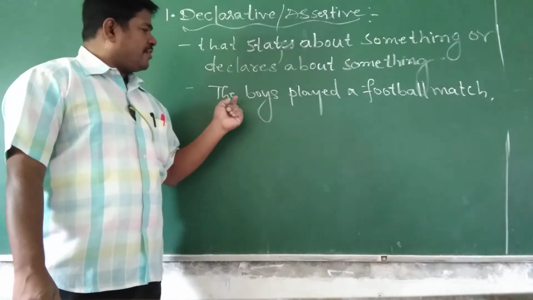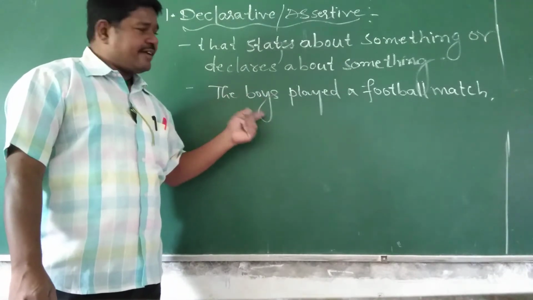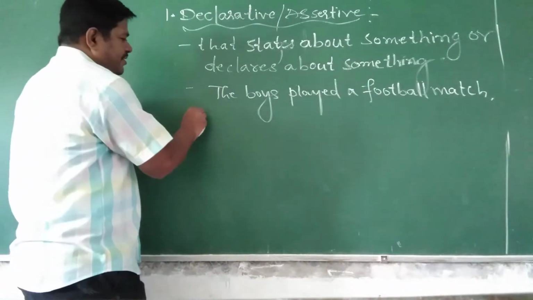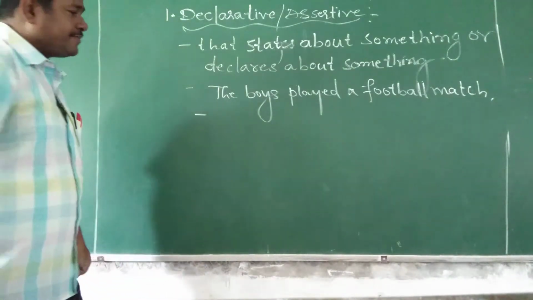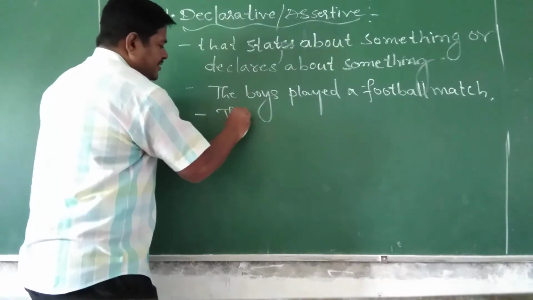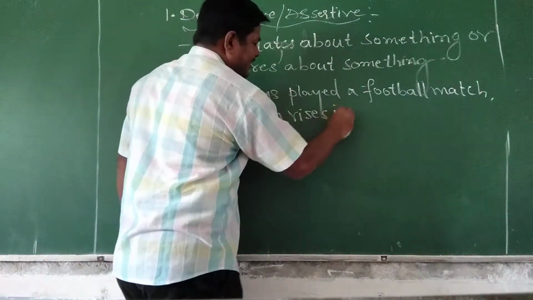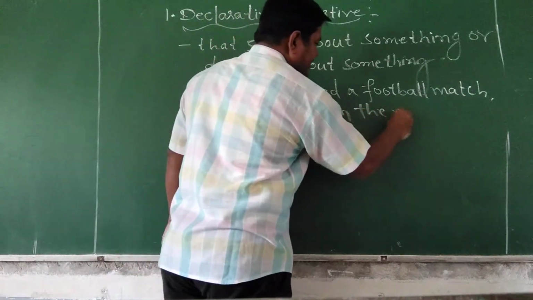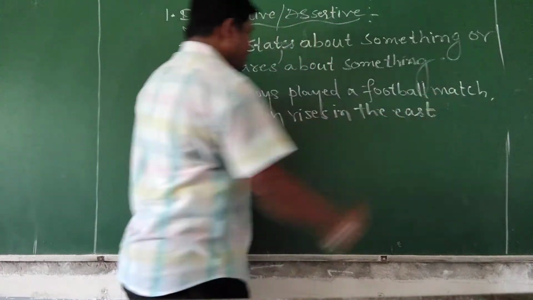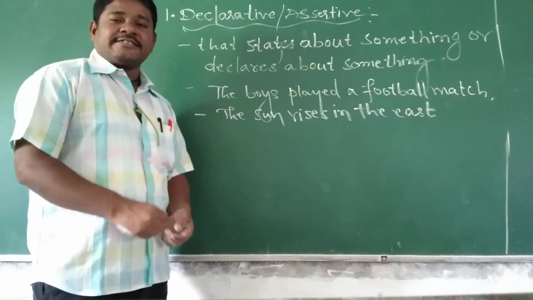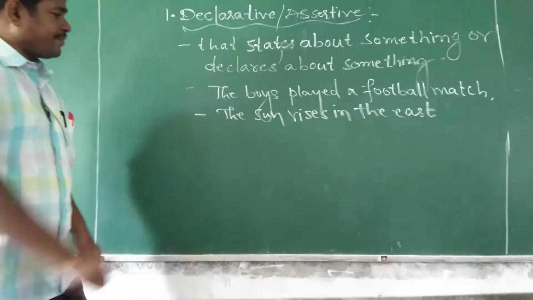Okay. Or just like another example, the sun rises in the east. So here it declares that the sun rises in the east.